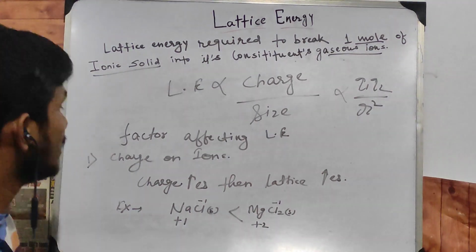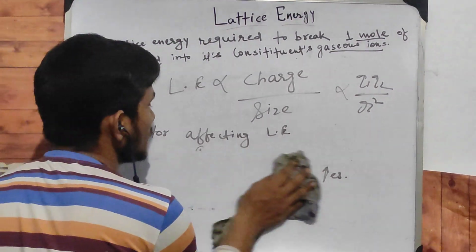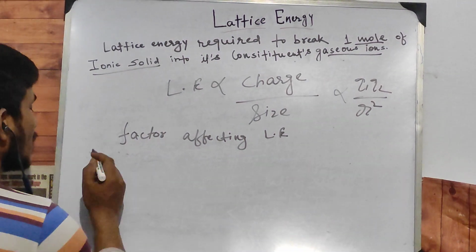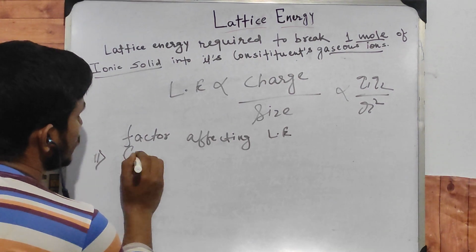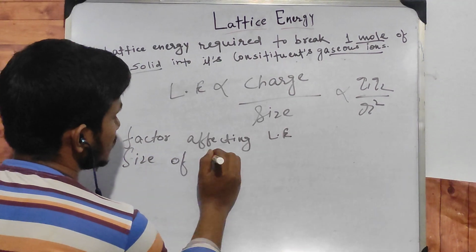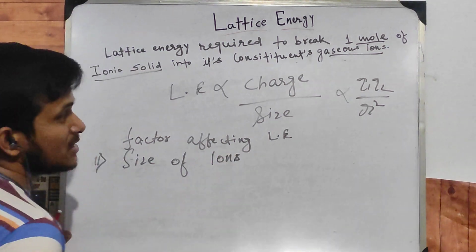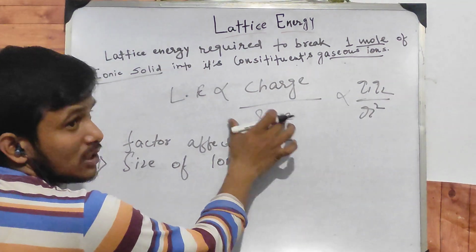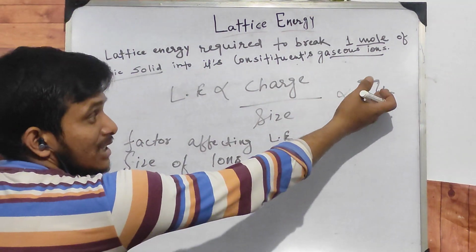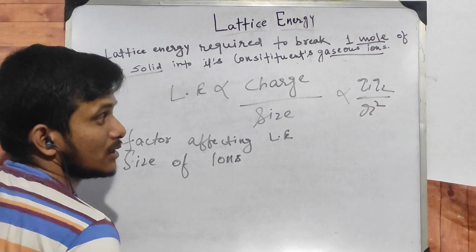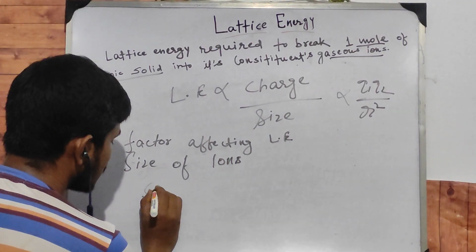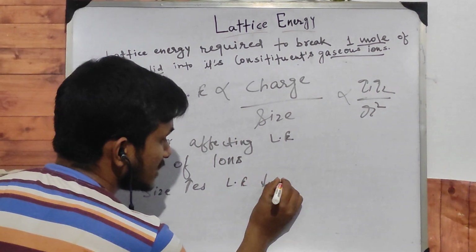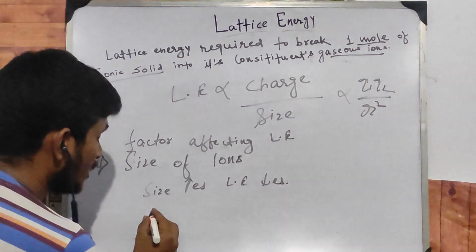Okay, now we will discuss the second factor. What is the second factor? The second factor is the size of ions. As we discussed, the size of ions is inversely proportional to the lattice energy. As we know, the force is Q1 Q2 by R square. Okay, so as size increases, lattice energy will decrease. Okay, so let's take an example to see how.